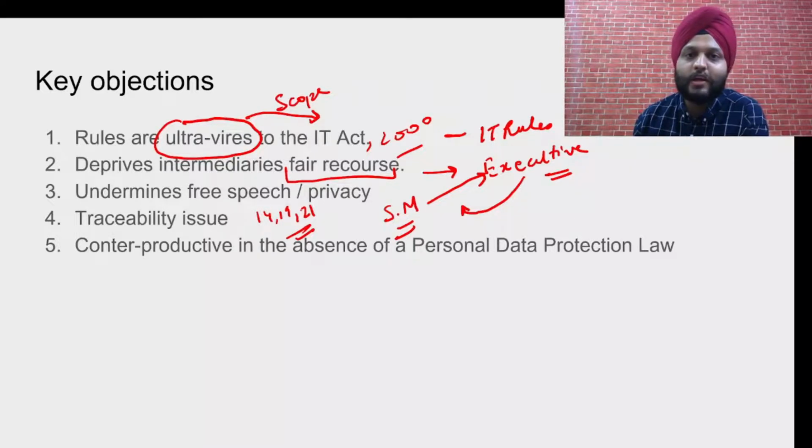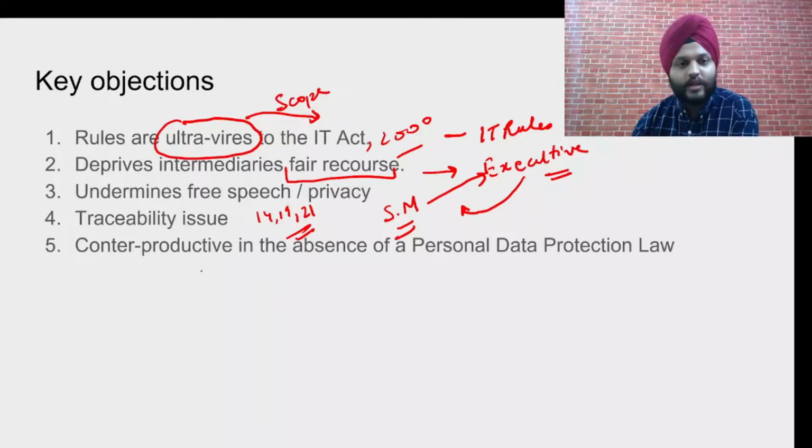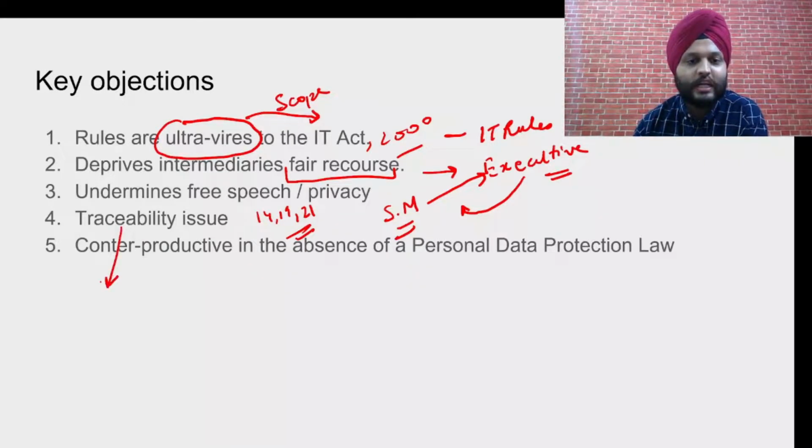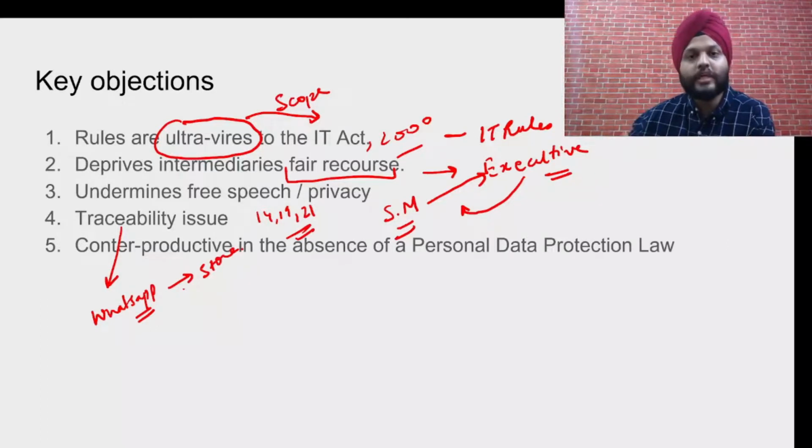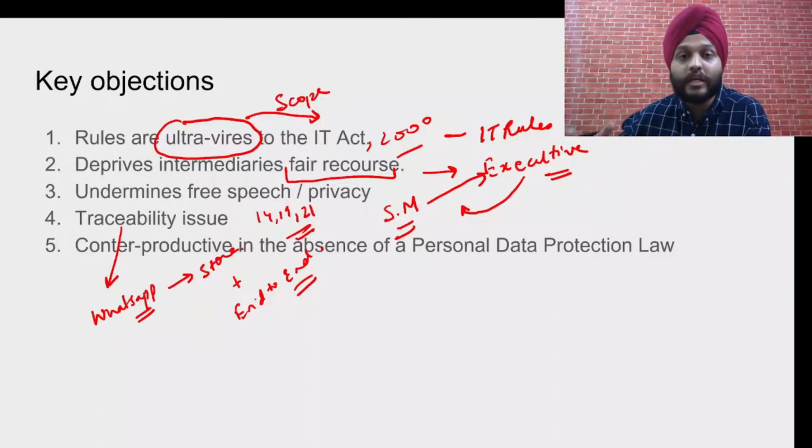Next is the traceability issue. Traceability basically says that, let's say, WhatsApp has to store the data of people who have posted their messages. They will have to create some data, physically store that data, or if not possible, then they will have to end their end-to-end encryption. They say that we have end-to-end encryption, or they have to dilute the encryption norms so that they can give the data to the government.